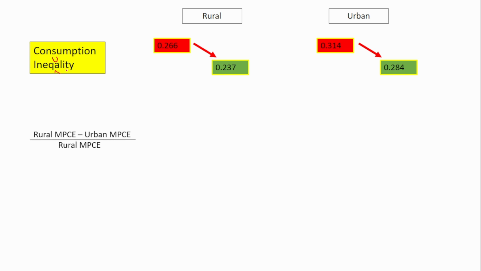And if you see the ratio of the difference between rural and urban monthly per capita expenditure to the rural monthly per capita expenditure, it has also decreased from 71.2% to 69.7%. Though the decrease is marginal, it is also a good factor to include.